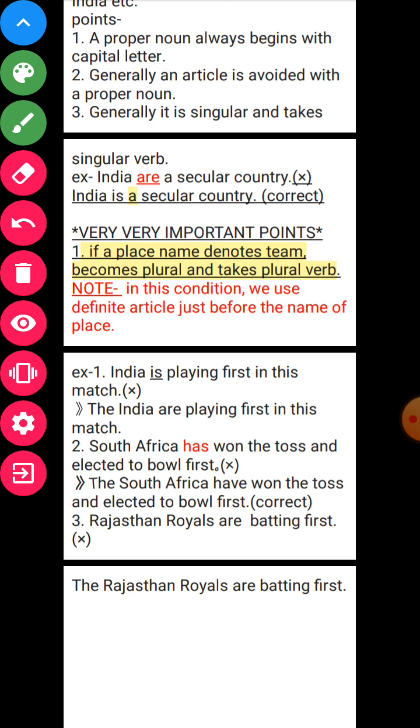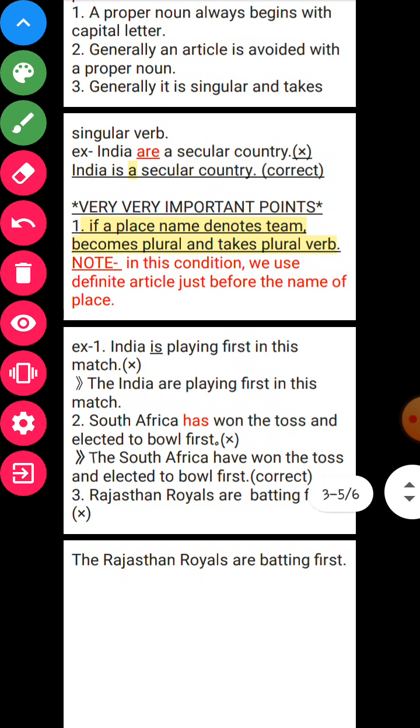Number two, generally an article is avoided with a proper noun. Whenever you write a proper noun, no article is needed before it. We will not write the Narendra Modi, the India. It's totally wrong. So you don't have to use any article before a proper noun. So point number one was that a proper noun always begins with a capital letter. Number two, we do not use any article before a proper noun.